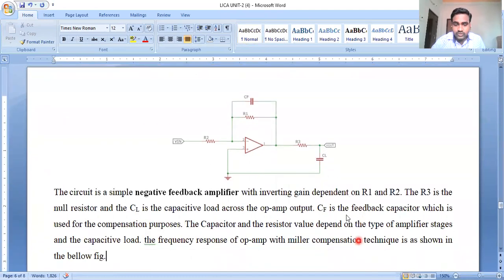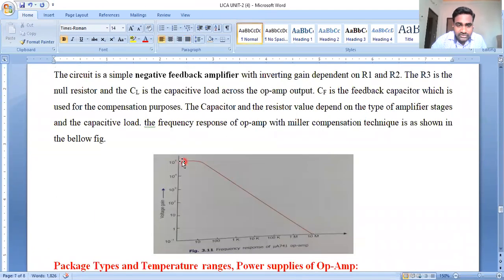See in the frequency response what happened. There used to be voltage with respect to frequency, and later we can see the occurrence of a constant characteristic.